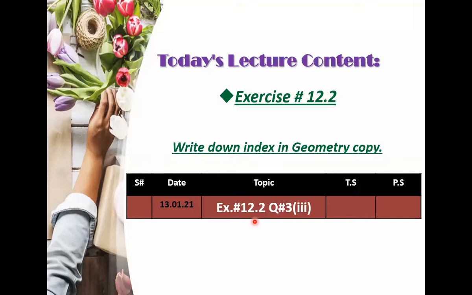When you have copied down the index along with the date in your geometry copy, write in the chat box that you have done it. Clear? I'm waiting for your reply.